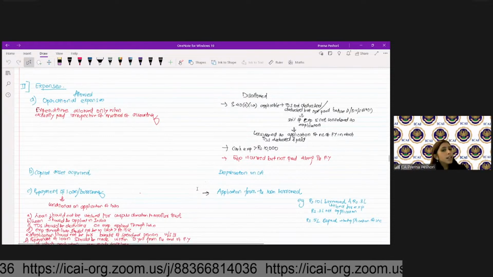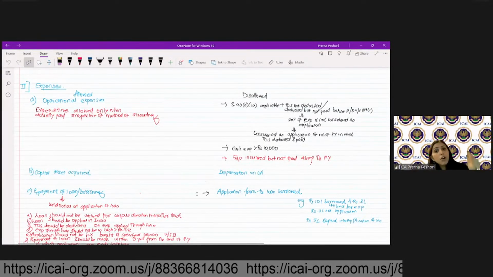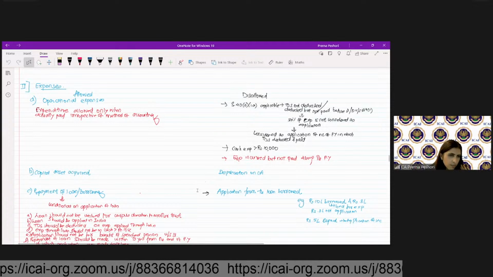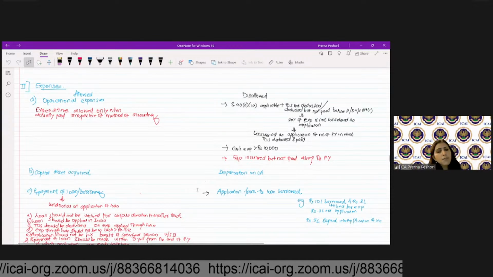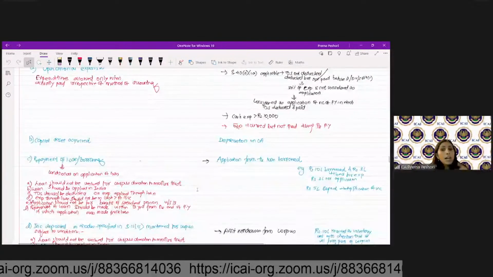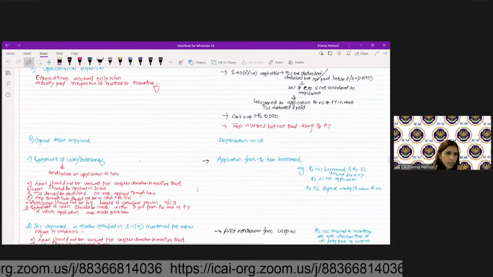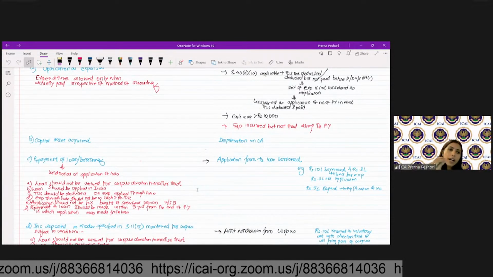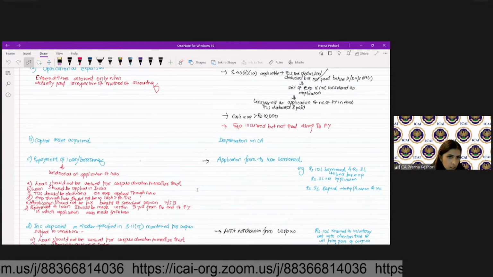Capital asset, if you acquire, that is also application of income. You will not get depreciation on capital asset because you are considering the capital asset itself, so we will not give the depreciation. Repayment of loan or borrowing: if I repay the loan or borrowing, that will be considered as application.